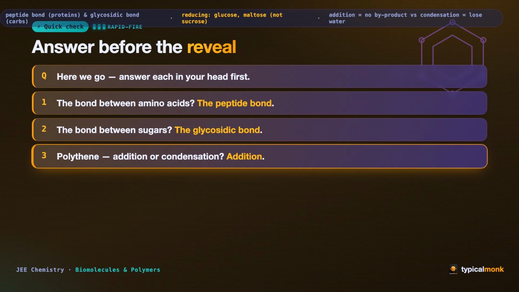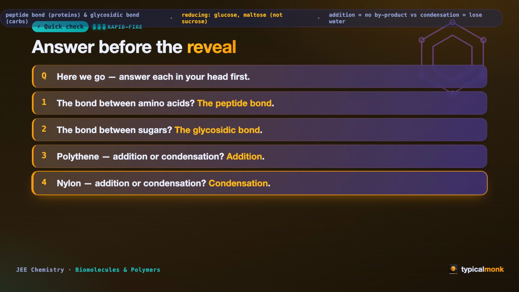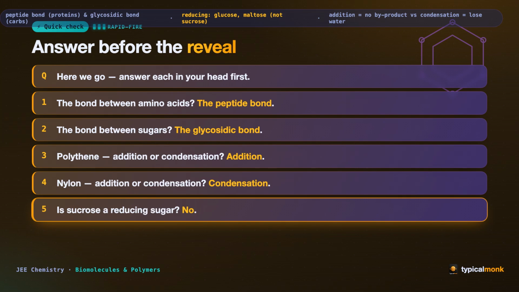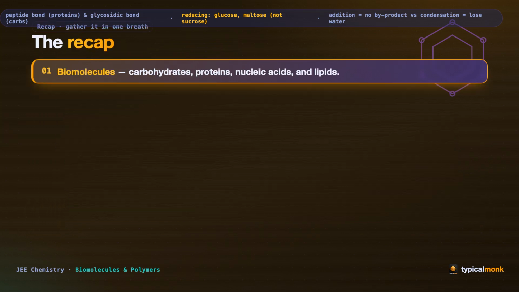Question 3. Polythene. Addition or condensation? Addition. Question 4. Nylon. Addition or condensation? Condensation. And question 5. Is sucrose a reducing sugar? No. Let us gather it all in one breath.